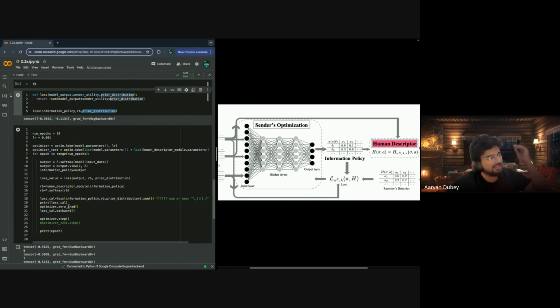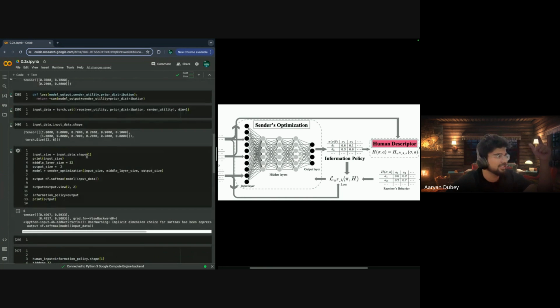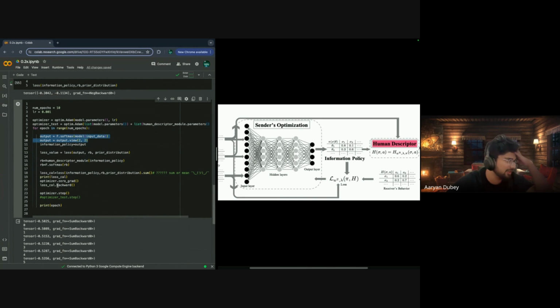Then I ran an experiment just to see how things will work. There are two things, right? One is I did an optimizer test that has both of these parameters just to see how things will pan out. And then we have an optimizer for only the model. Then the simple thing I did earlier, I did it in a loop of epochs, etc. I did the loss callback or something like that. Loss is calculated using that only. So simple, it's like this only.